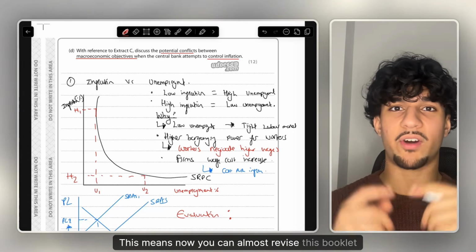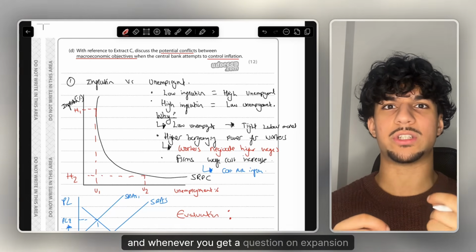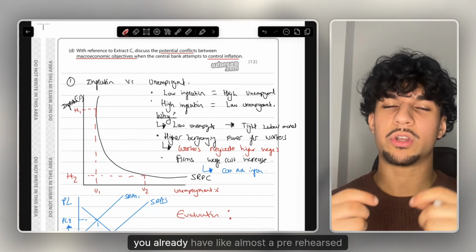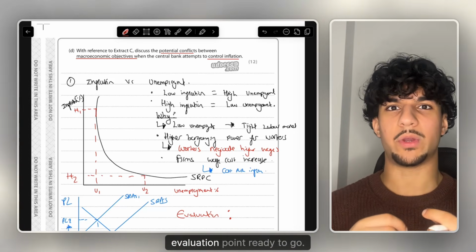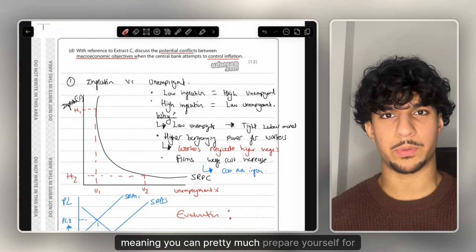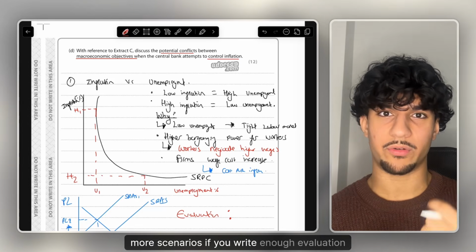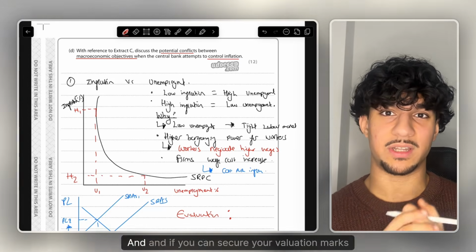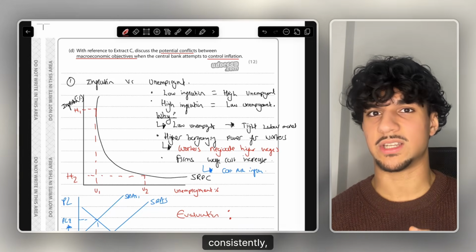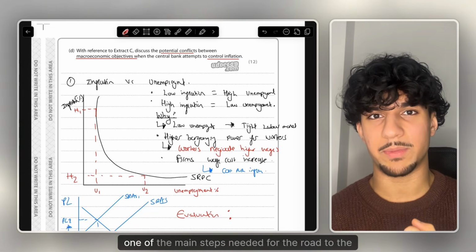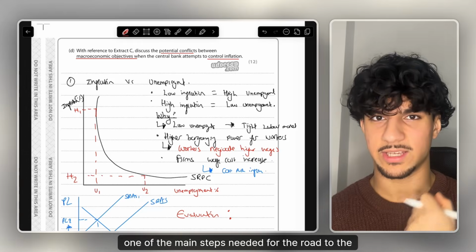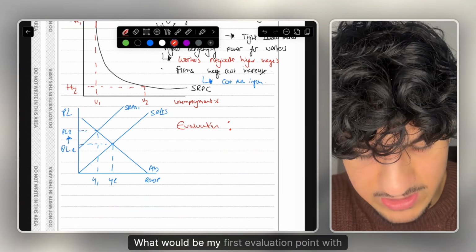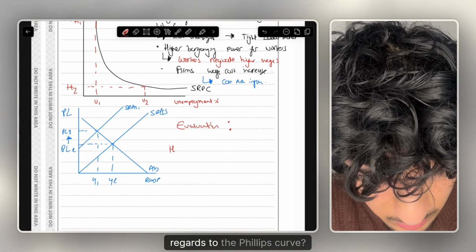This means you can almost revise this booklet, and whenever you get a question on expansionary monetary policy, you already have an almost pre-rehearsed evaluation point ready to go. You can prepare yourself for more scenarios if you write enough evaluation points out, meaning you should never be dropping marks on evaluation. And if you can secure your evaluation marks consistently, that is one of the main steps needed on the road to the A-star. But back onto this: what would be my first evaluation point with regards to the Phillips curve?